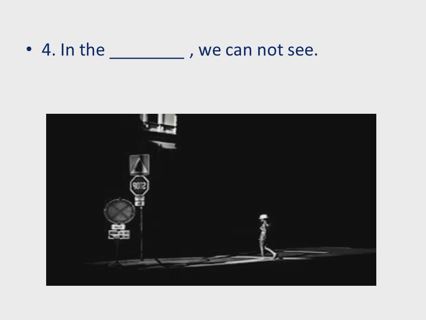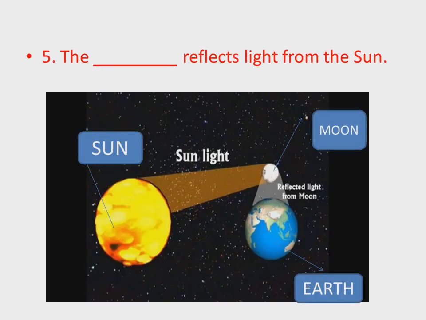Black is where there is no light. We call a black place darkness, or dark. So the answer is: in the dark we cannot see. The spelling of dark is D-A-R-K.